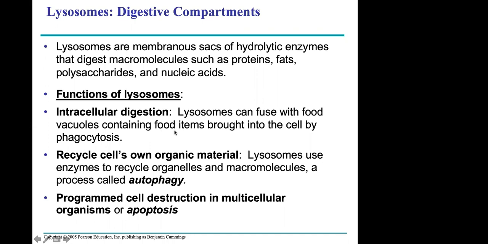Okay, coming to lysosomes. Lysosomes are like your stomachs, write down. Your stomach performs digestion in your body; it's an organ, and it is also made of cells. Inside your muscle cells and brain cells, you have organelles called lysosomes, which also perform digestion, breaking large molecules into small molecules, because they have enzymes. These are vacuoles, spherical organelles like golf balls. They contain enzymes to digest proteins, fats, polysaccharides, and nucleic acids. What do lysosomes do?